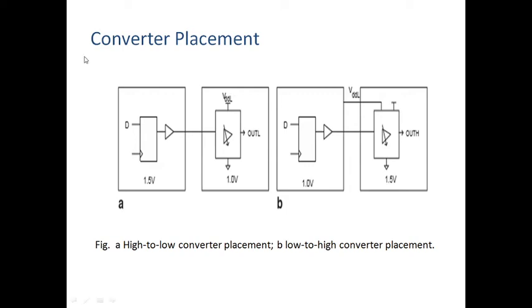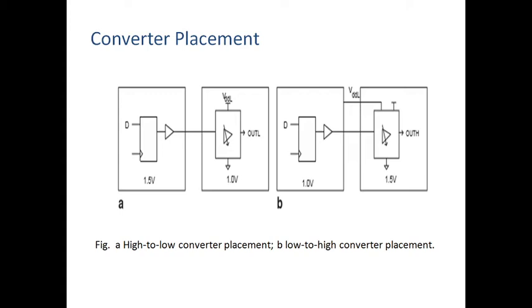In this concept we will see how to do placement for the converters. I already explained the low to high level converter and the high to low level converter. This figure A is the high to low level converter placement. Then figure B is the low to high level converter placement. After we realize the circuit, we need to put it on a chip. That is nothing but placement.